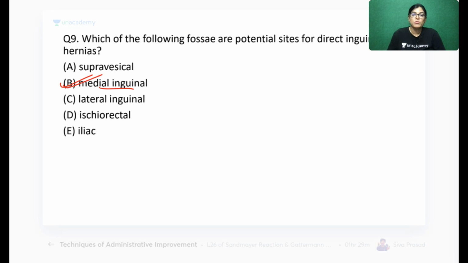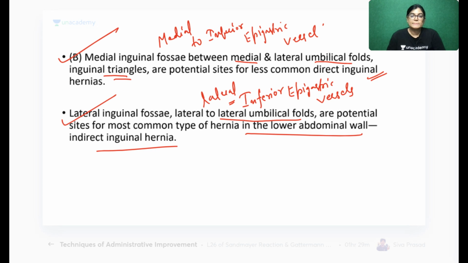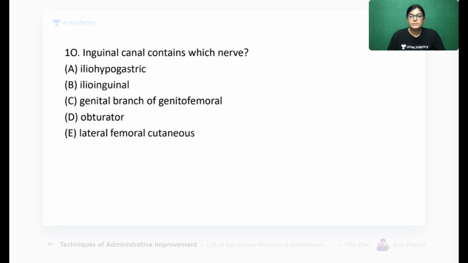Clear? Let's move on to 3 more MCQs. Question number 10. Inguinal canal contains which of the following nerves? Iliohypogastric, ilioinguinal, genital branch of genitofemoral, obturator, lateral femoral cutaneous nerve. 5 options are there. Mark the correct answer.